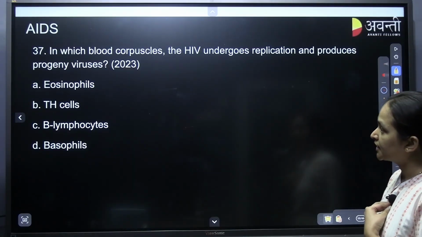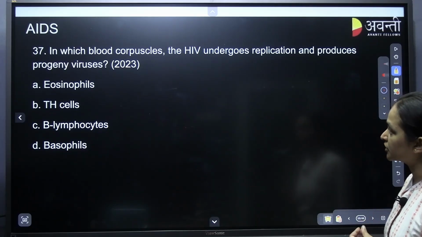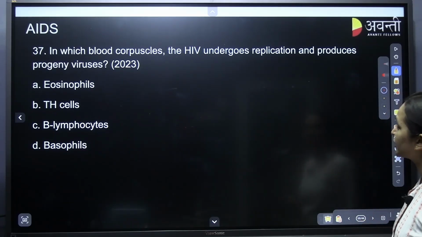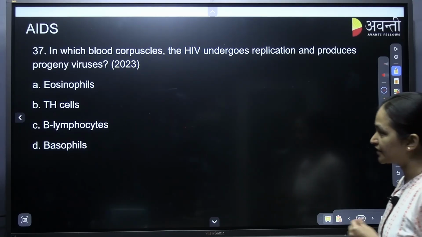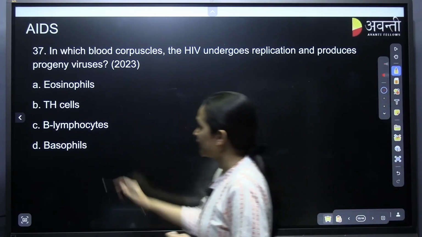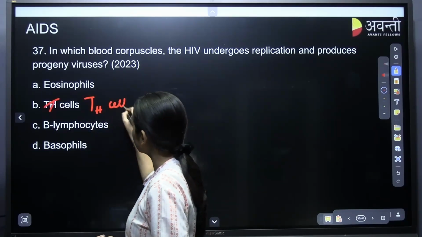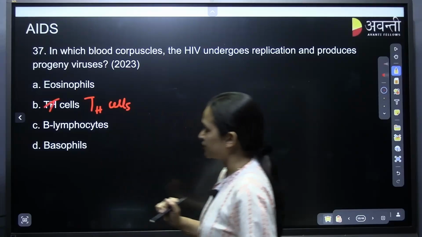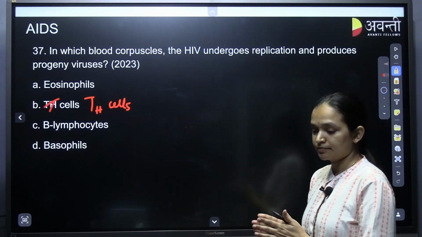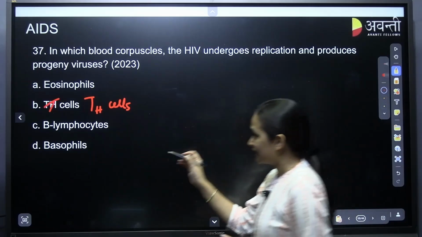Now coming to AIDS, in which blood corpuscles does the HIV undergo replication and produce the progeny viruses? Is it eosinophils? TH means, like this, T helper cells, B lymphocytes, basophils. Yes, sir. That is T helper cells.